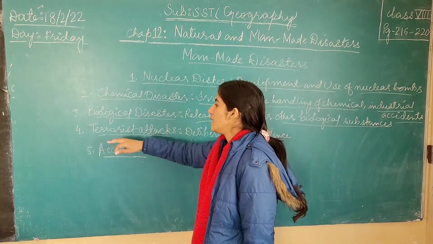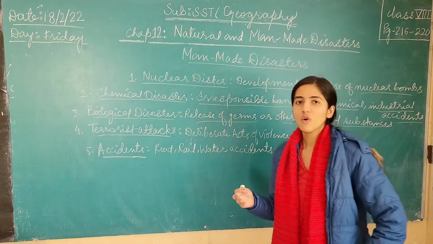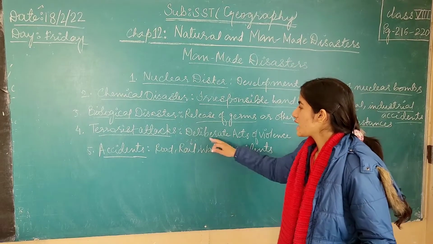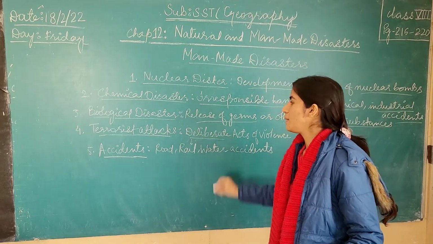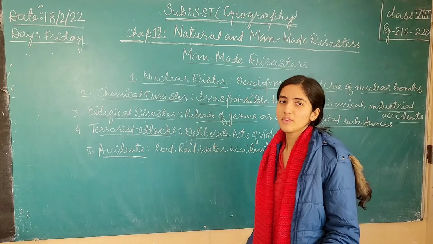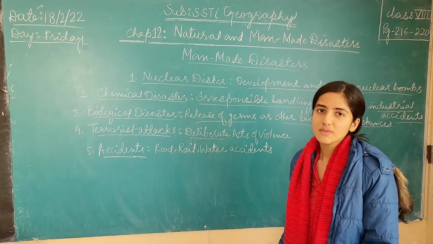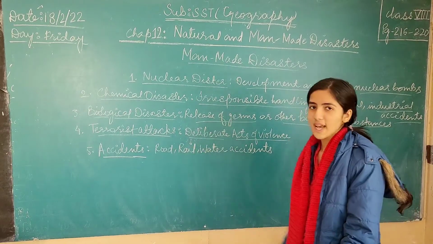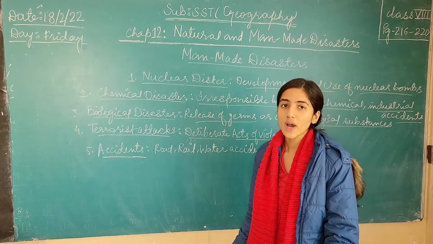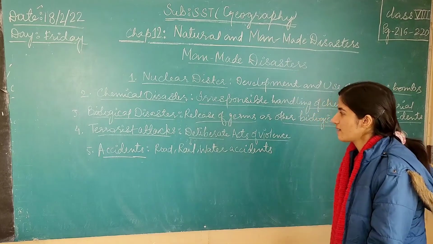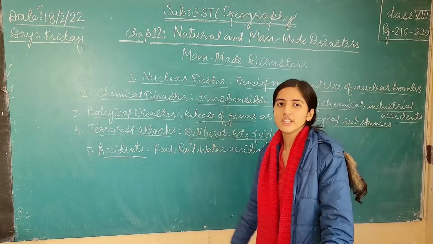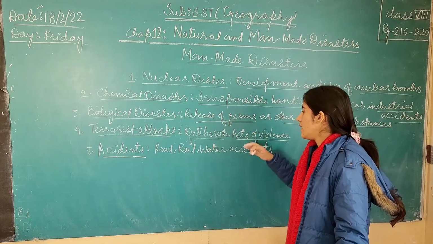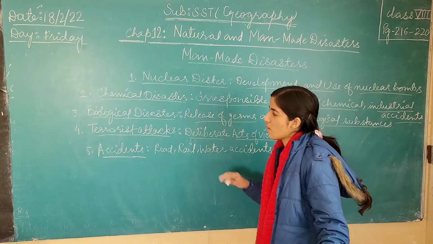The fourth one is terrorist attack. When people cause the destruction of human life because of their deliberate actions, when they knowingly try to harm people with the use of firearms, guns or knives, it is called a terrorist attack. It is an act of violence. People are involved in violent activities. When people deliberately try to hurt each other with firearms or any object that can cause harm, it is a terrorist attack.